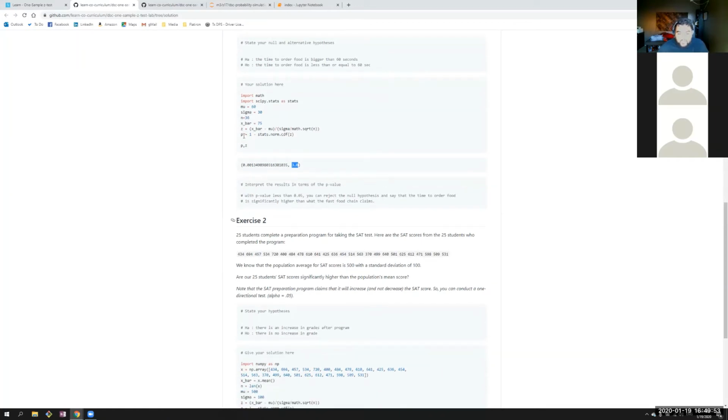And then P is equal to 1 minus stats.norm.cdf. And what is that doing? Anyone? Bueller? I'm trying to remember what the name of the definition is for that, and I'm drawing a blank.